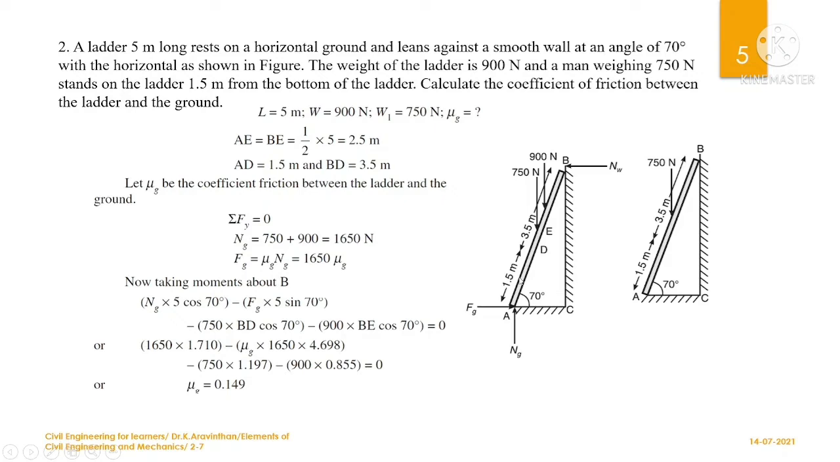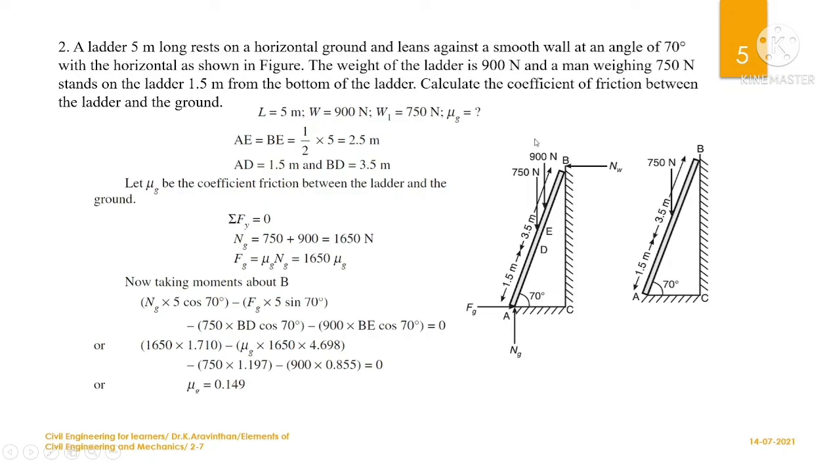So first, let us find AE. What is AE? It is equal to BE. At the point E, you have a self weight of 900 Newton. We know that the self weight always acts at the center of the object. The object has a length of 5 meter, hence 5 by 2 will be 2.5 meter. So the distance between A and E is 2.5 meter and E to B is 2.5 meter.